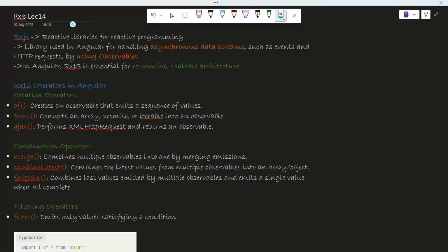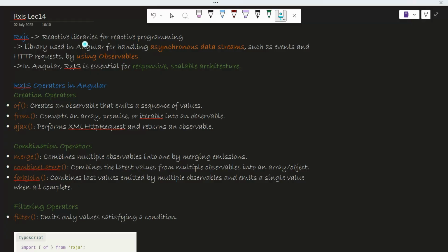So RxJS is basically a library, okay? A reactive library for reactive programming. So there are a few points you should know, okay? Rather than understanding, you should learn that it is a library, okay? And it only deals with asynchronous data and it uses what? Observables. So these three terms you should remember. What is RxJS? It is a library.